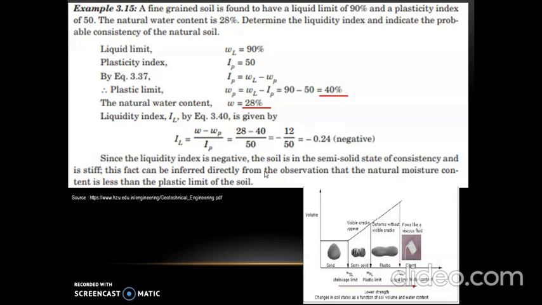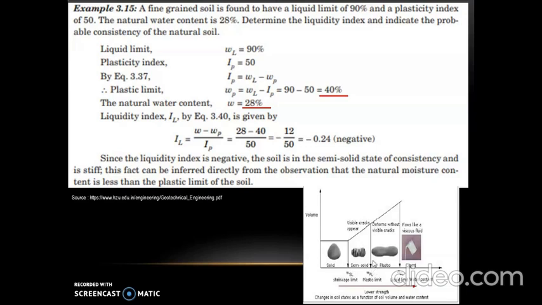And also we can find out its consistency based on the value of water content and plastic limit. So here if we refer to this graph, we know that the plastic limit, that is WP, is equal to 40%. So plastic limit is 40%. But natural water content is 28%, which is less than plastic limit.